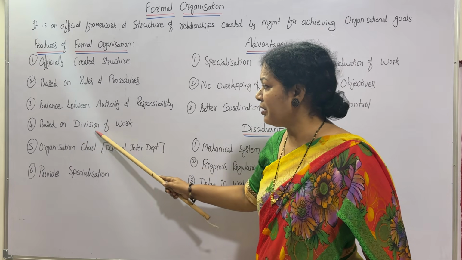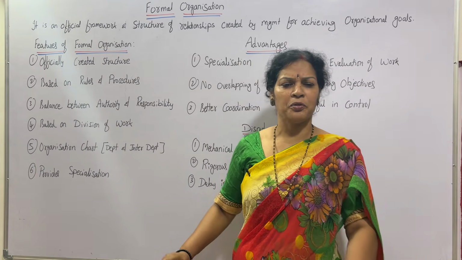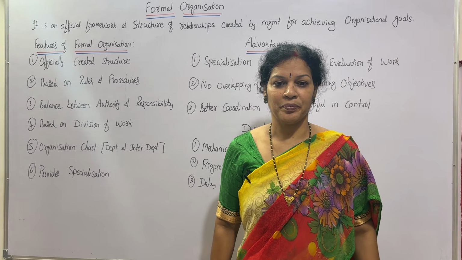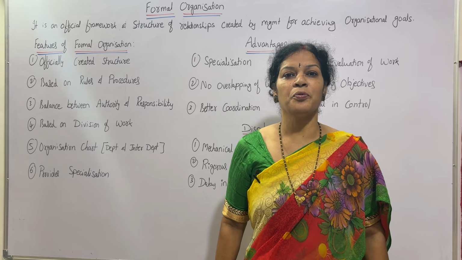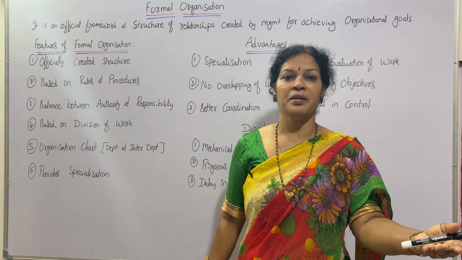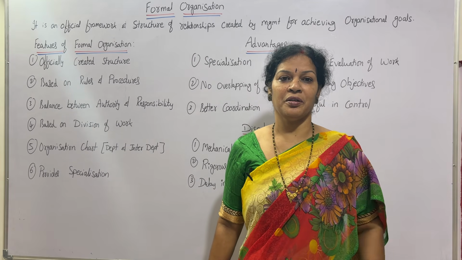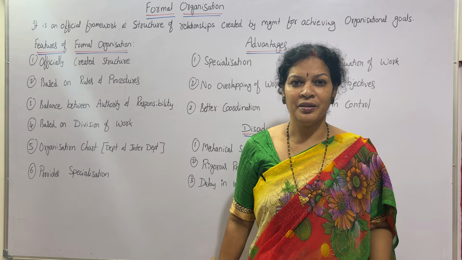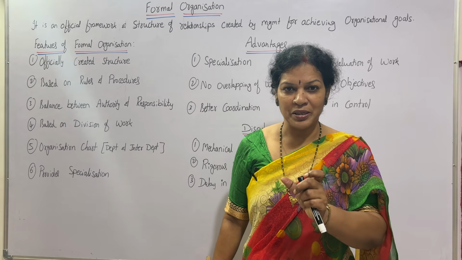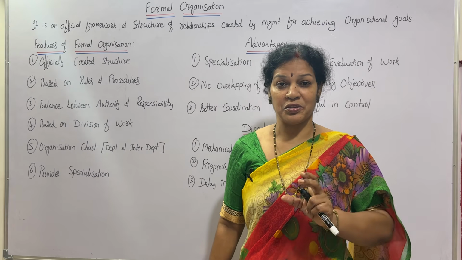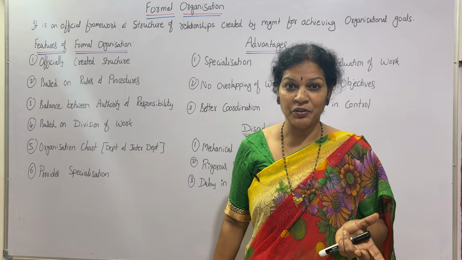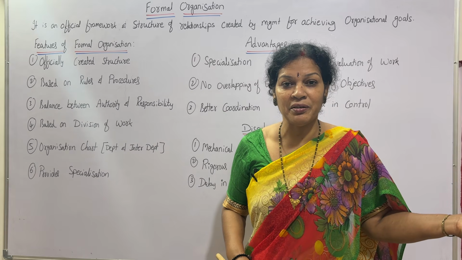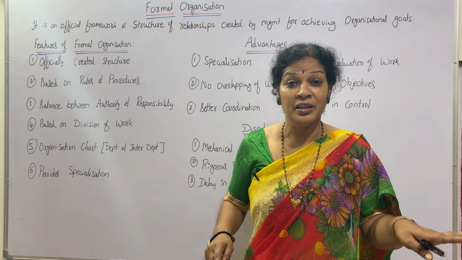And also based on the division of work. Formal organization is always based on the division of work. Work is divided properly. Then according to that, the organization is formed and the organization is going to run through documentation. Division of work, how do you do that? Based on the nature of the organization, based on the organization objectives, based on the requirement, based on the qualification, based on the experience of the employees, how many employees, to whom you have to give the work, and all these things you will be deciding well in advance.